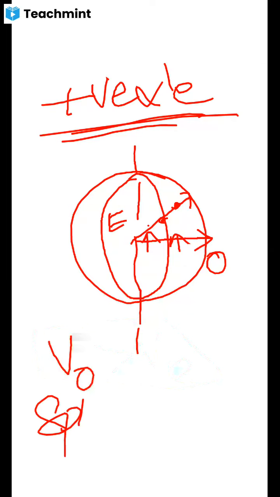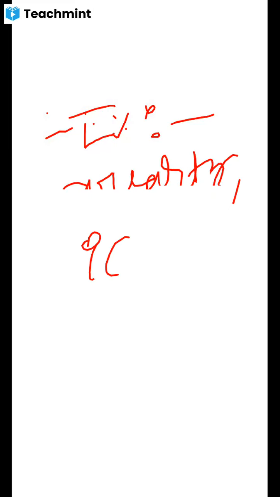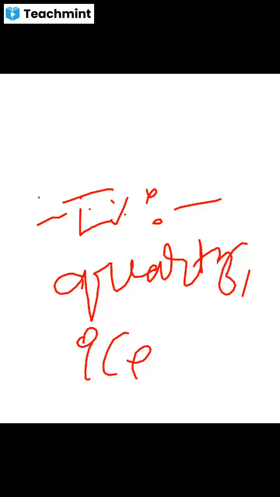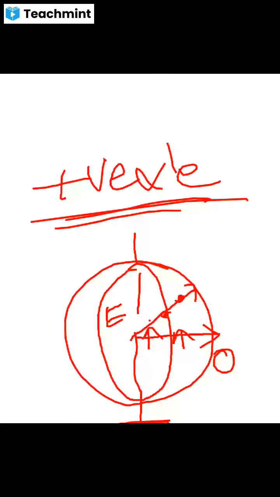Examples of positive crystals are quartz and ice. In the quartz crystal, the velocity of the ordinary ray is greater than the velocity of the extraordinary ray.